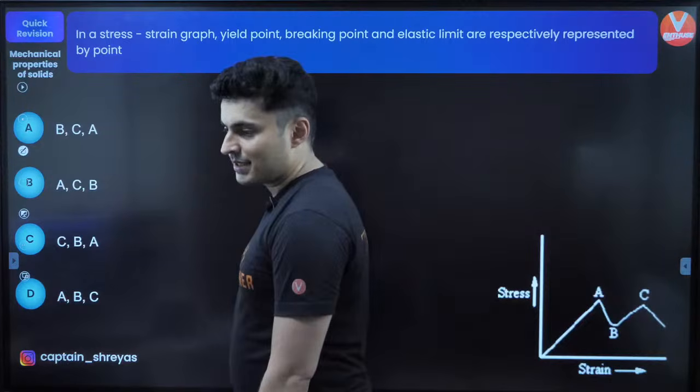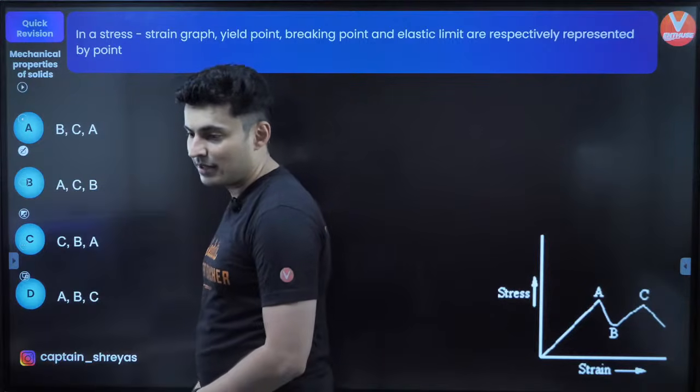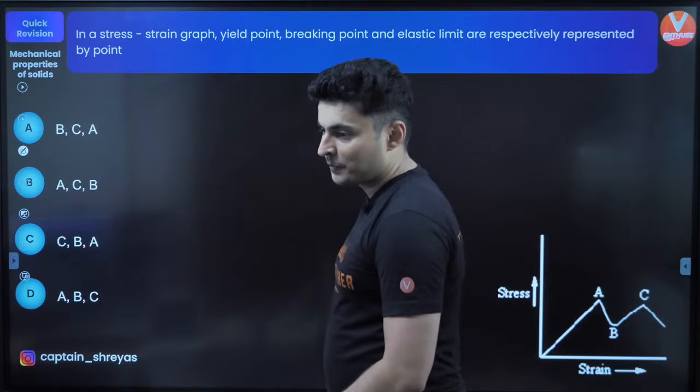Cool. Yes. Bulk is not Newton. No. Bulk is Newton per meter square. Hello Sania, welcome bacha. Please give lots and lots of mock tests. Keep it up bacha. Okay.